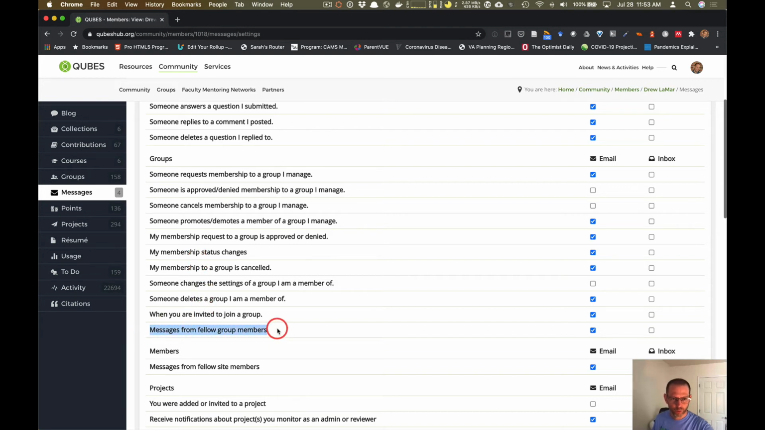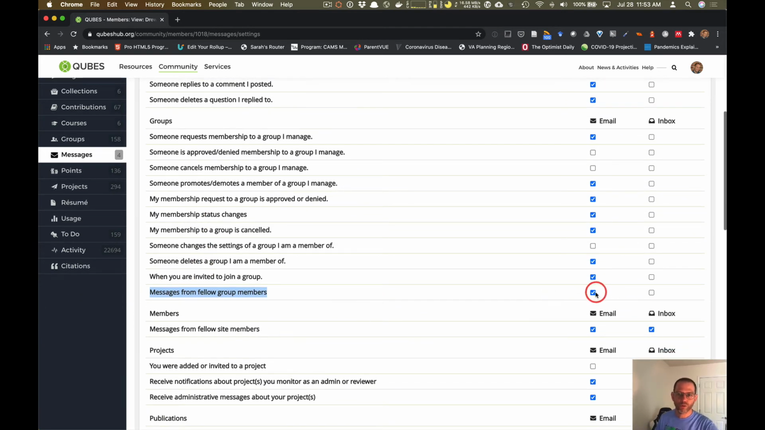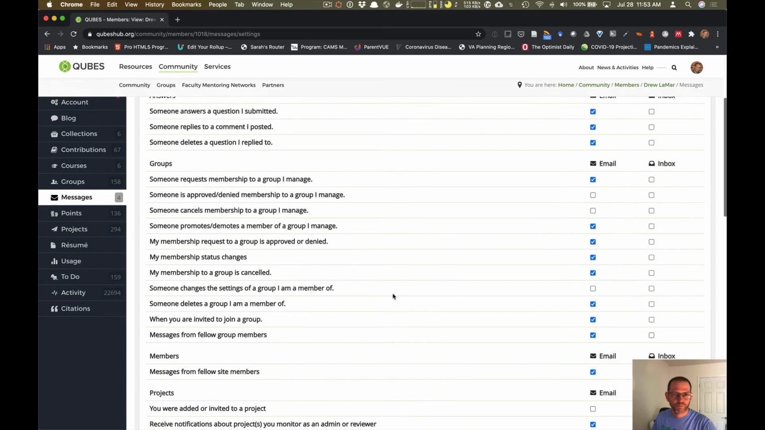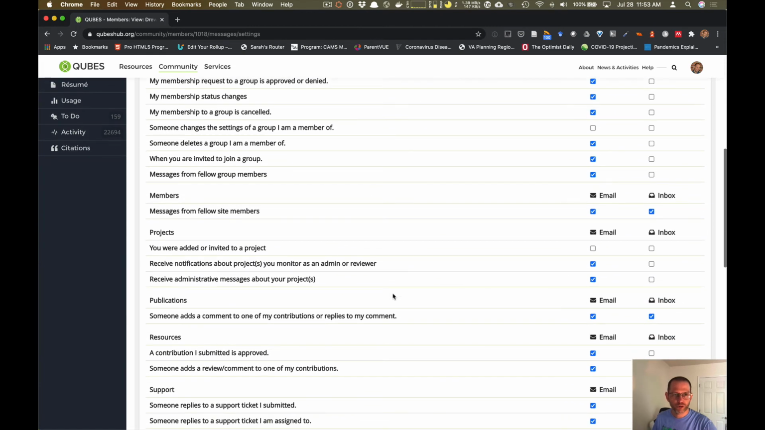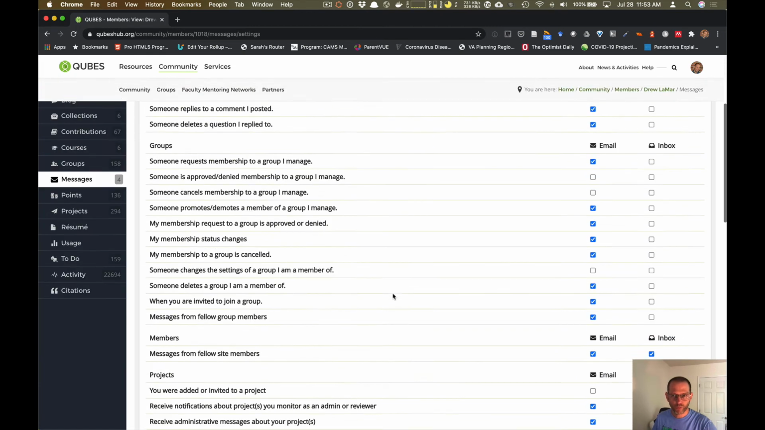messages from fellow group members. This is a really important one. So if you want to make sure you're receiving messages from anybody in this group that you're in, for example, in the Biome Institute, make sure you have this clicked. Again, one or both of these clicked or checked. And I think those are pretty much the main ones that for now you want to make sure you have notifications set for, okay?